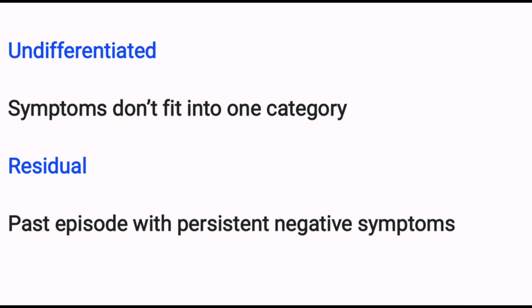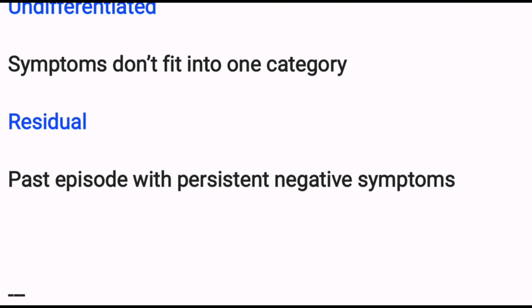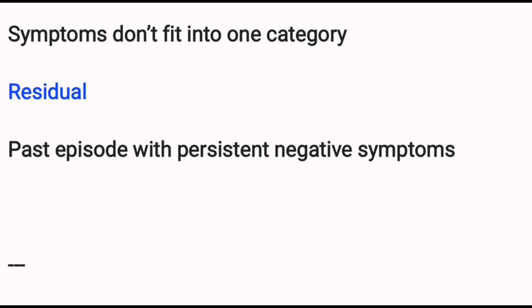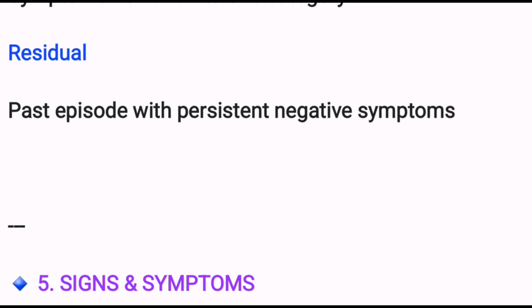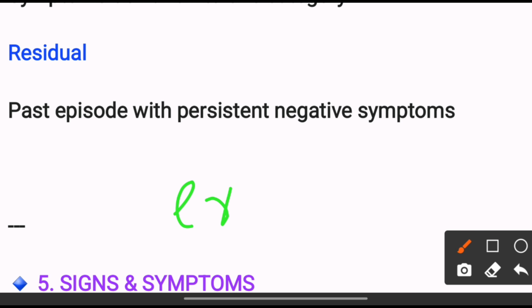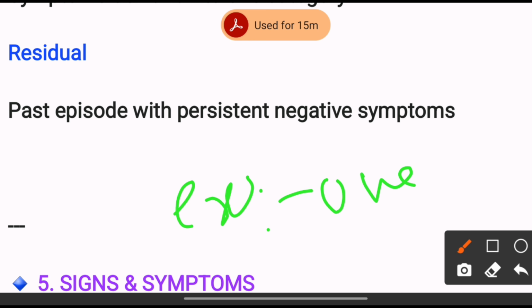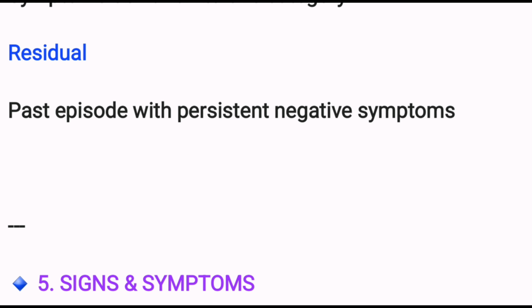Then we can't decide which category they belong to, so we call it undifferentiated. Residual: past episode with persistent negative symptoms. For example, a person loved a girl but the girl died by suicide, and the persistent negative symptoms come from that.